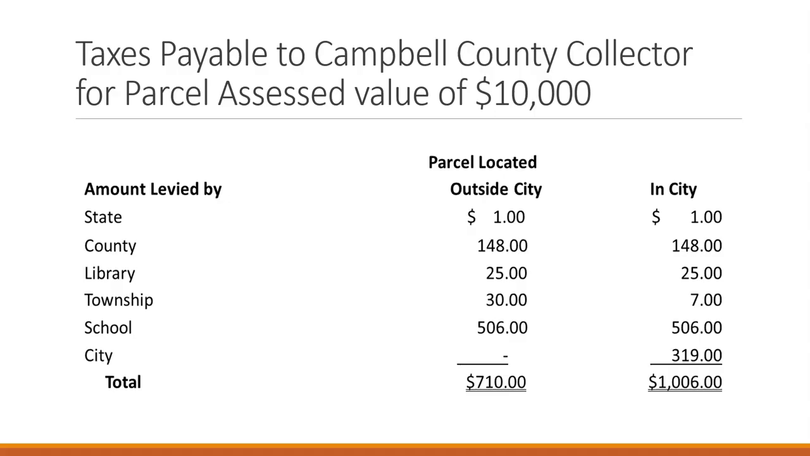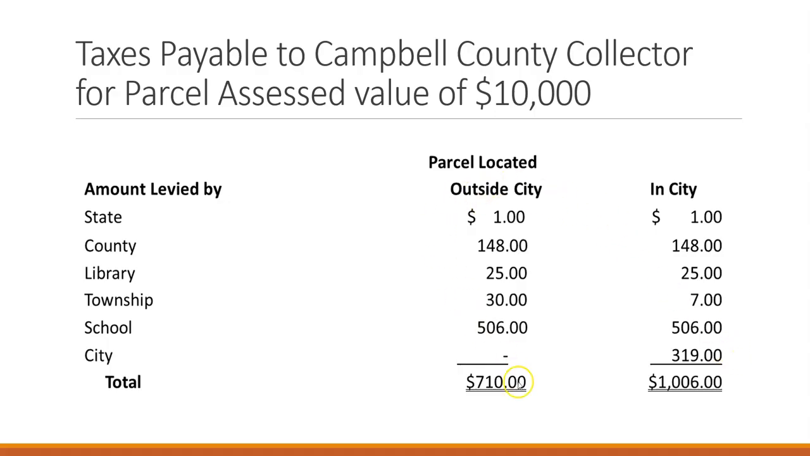Okay, so we have this example, like I said, if we had $10,000 in assessed value within the city, we would have $1,006, and then it would be broken up by this: $1 to the state, 148 to the county, 25 to the library, 7 to the township, 506 to the school, and $319 to the city.